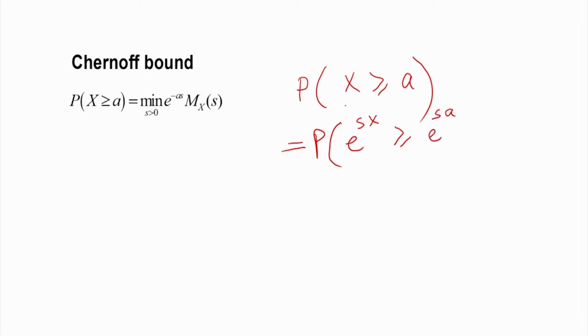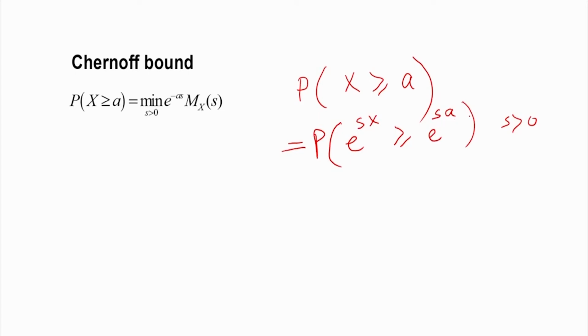We are first taking the exponential with respect to s, where s is positive, s greater than 0. We can write this because x is greater than or equal to a, and we are taking the exponential with respect to a positive number. So e to the power sx will be greater than or equal to e to the power sa.